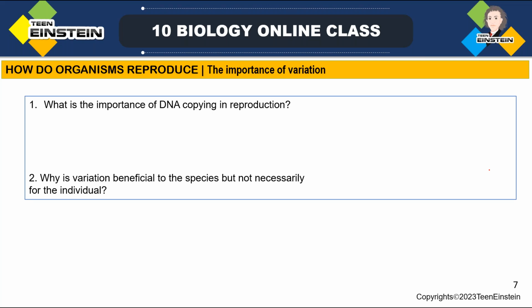So here you are getting two questions. We said reproduction is the integral feature of all organisms or all living beings. The process by which living beings produce their own types is called reproduction. Then what is the importance of reproduction? We said reproduction is important for each species because this is the only way for living beings to continue their lineage, right?